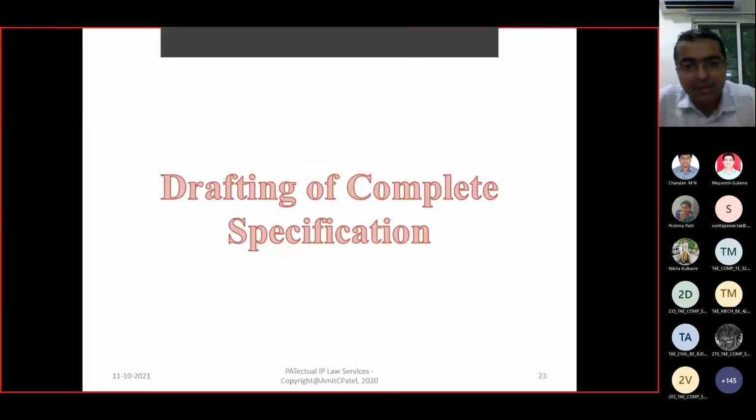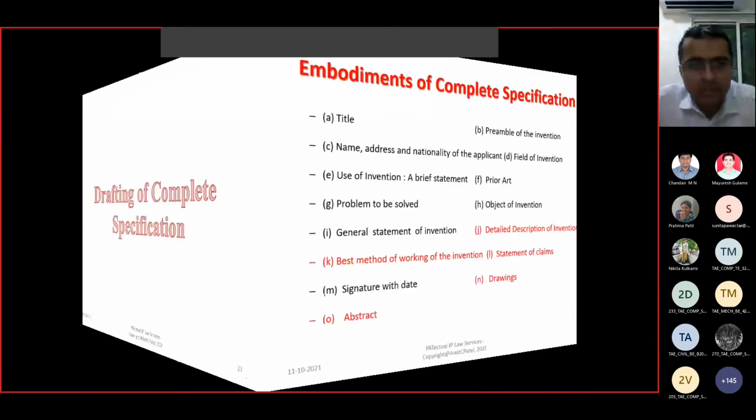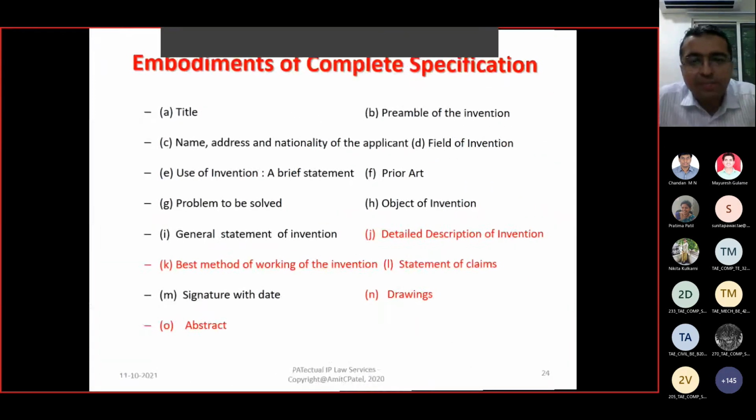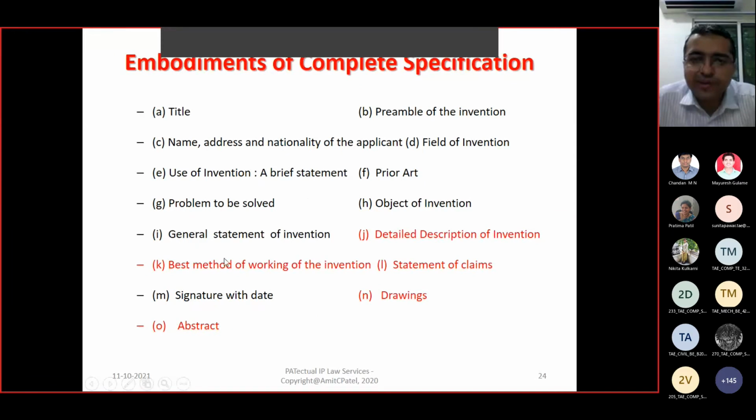Now, drafting a provisional and a complete specification, what is the difference? Both specifications are to be given under Form 2. The items in black are to be filed when the provisional is filed, and the ones in red are optional for filing provisional. But for the complete, it should have all these details.